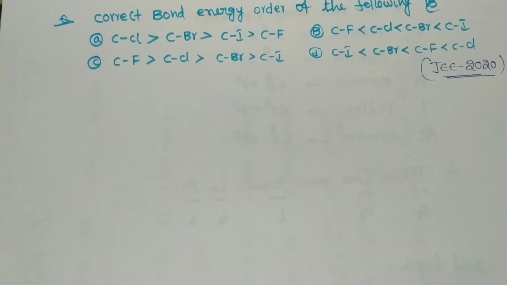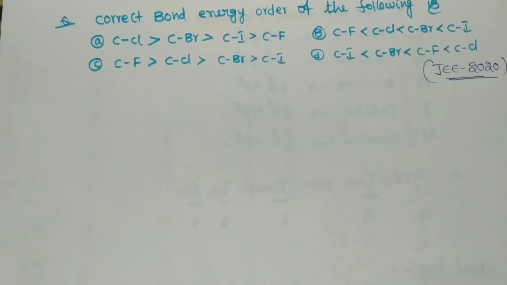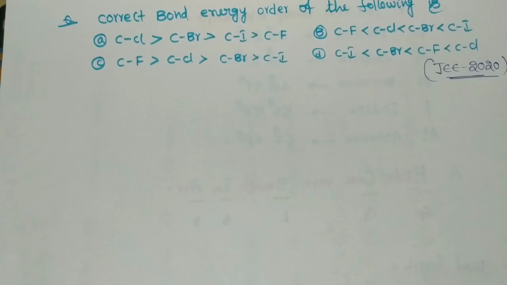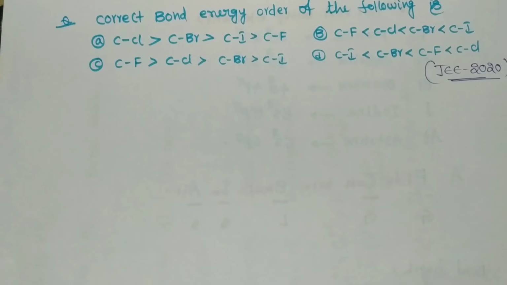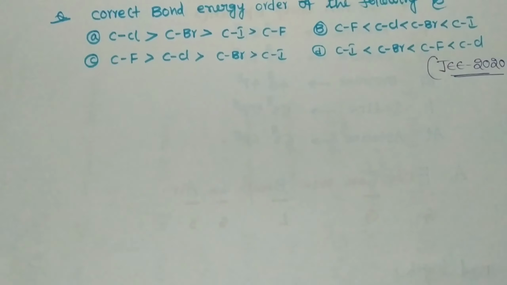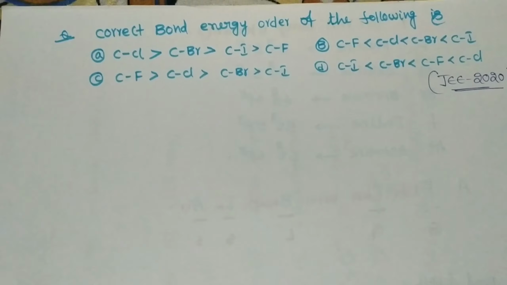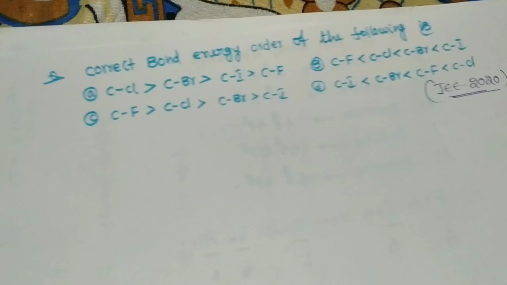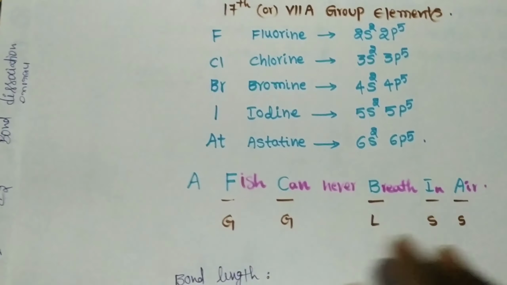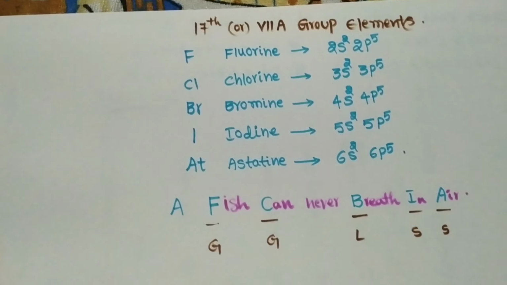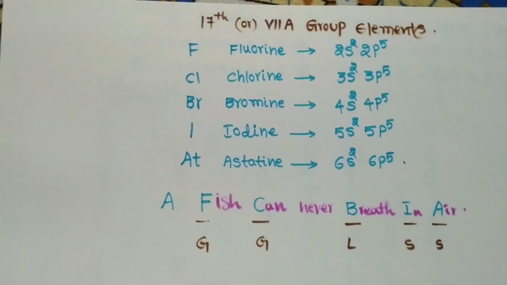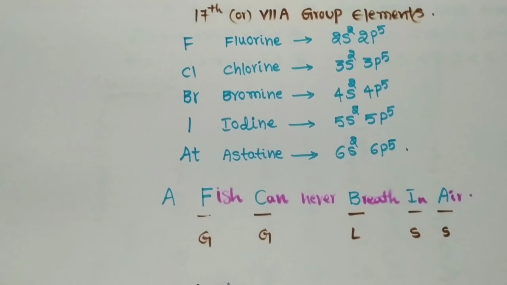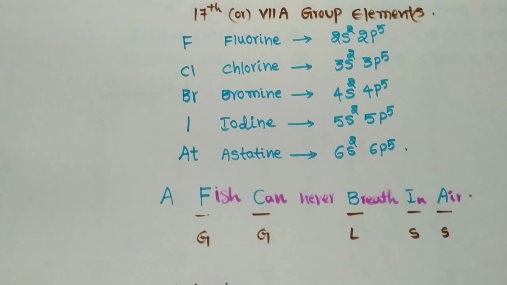So it is a very simple question asked in JEE Mains 2020. The correct bond energy order of the following is, we will find out what the correct answer is. Before that, we are going to discuss briefly the 7th group elements. This is the 17th or 7A group elements.